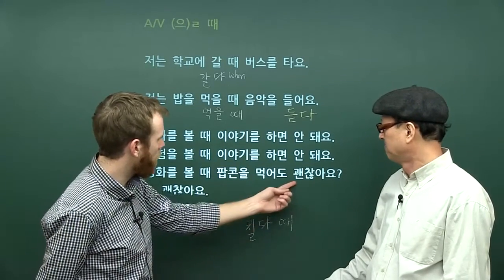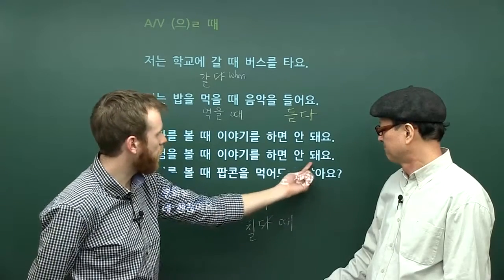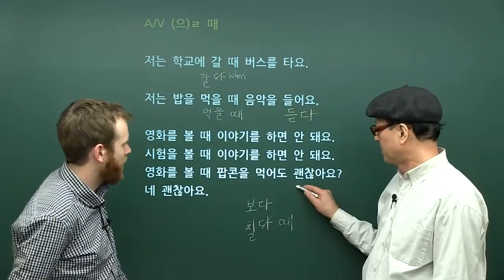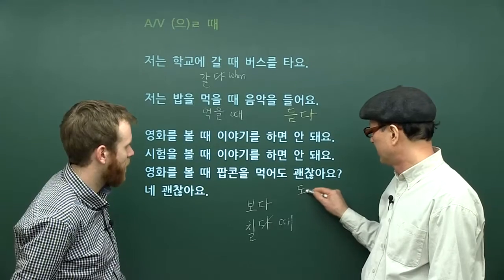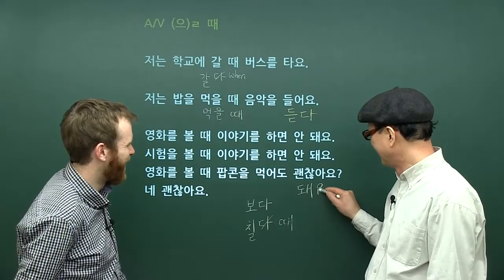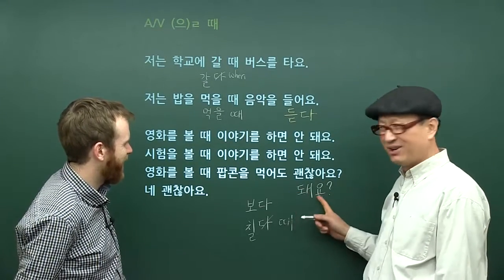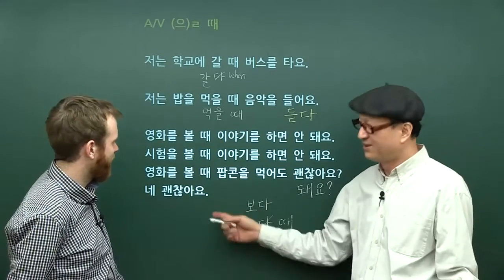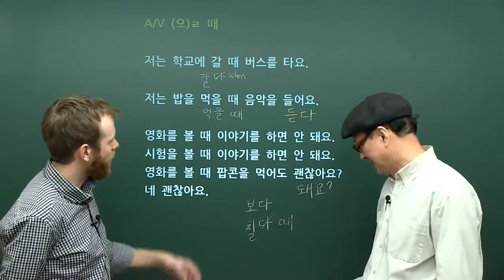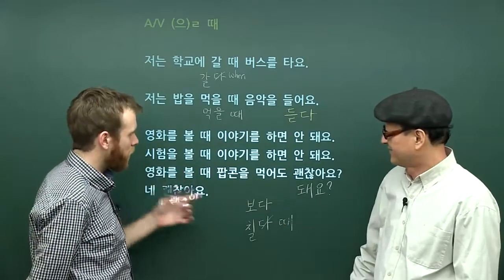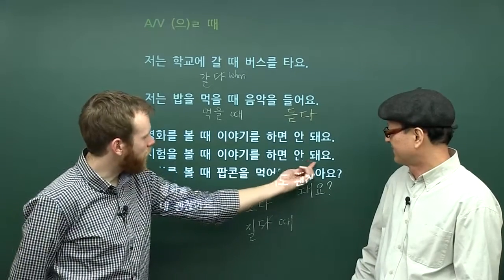Now, Robert, is there a big difference between 괜찮아요 and 돼요? 아니요. 먹어도 괜찮아요, 먹어도 돼요. Maybe in a previous lesson, students will recall using this for permission.